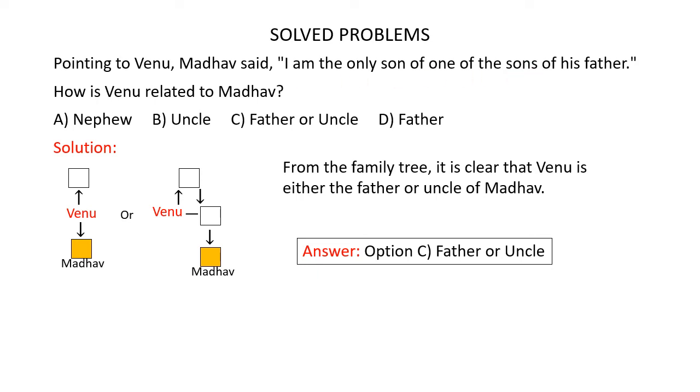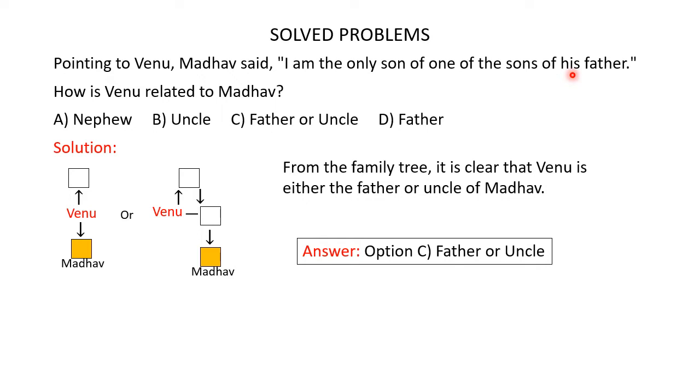Now observe that here Madhav said, I am the only son. So here I refers to Madhav. I am the only son of one of the sons of his father. So his is the one being pointed to by Madhav. So his here refers to Venu. So for this problem, we'll start drawing the family tree from Venu.